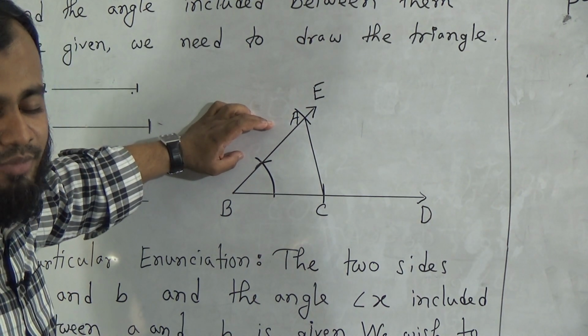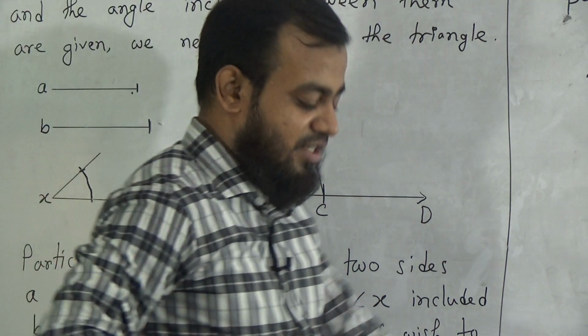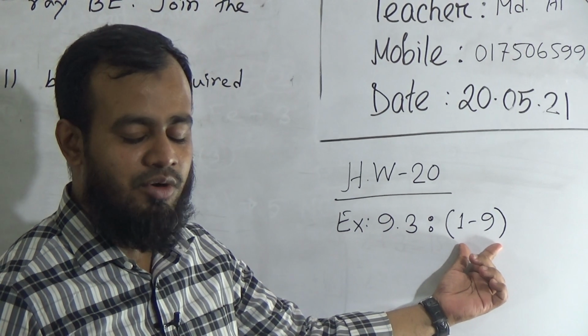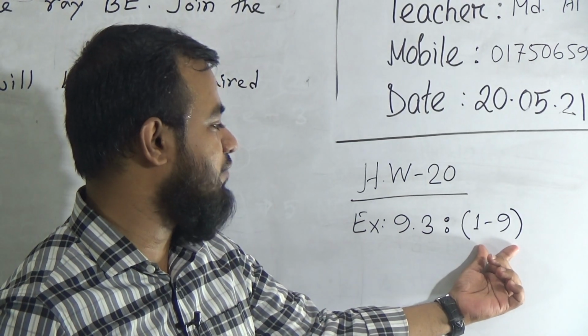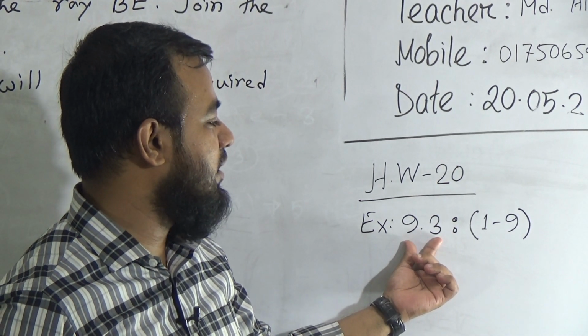Your homework is number 20, and I have discussed it previously already. That means you should do questions number 1 to 9. This is your MCQ questions from your book, exercise number 9.3.